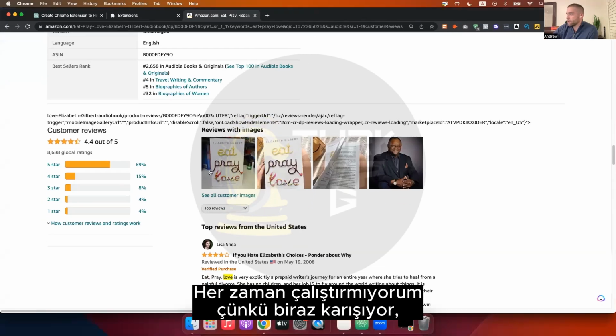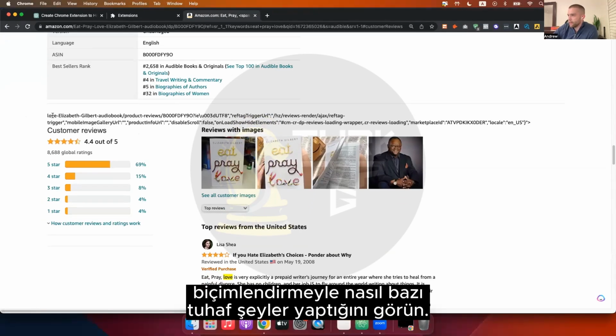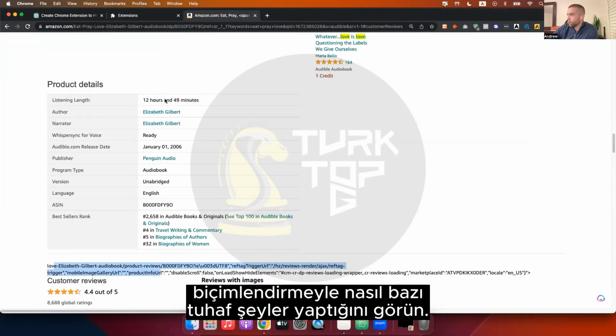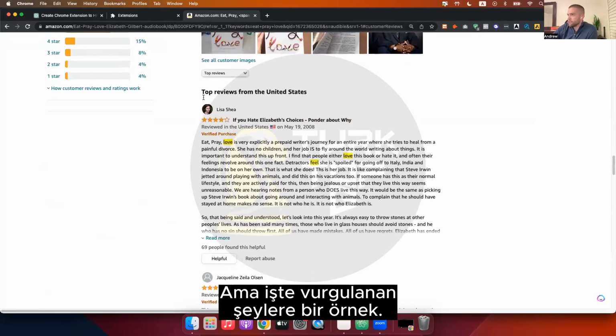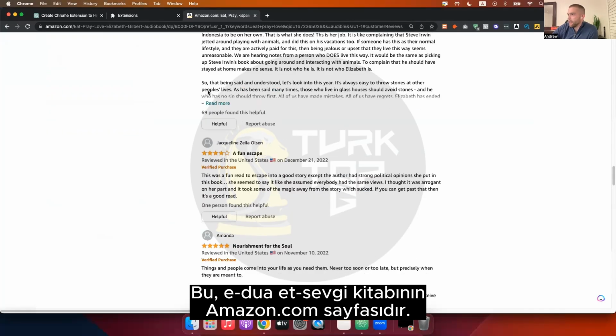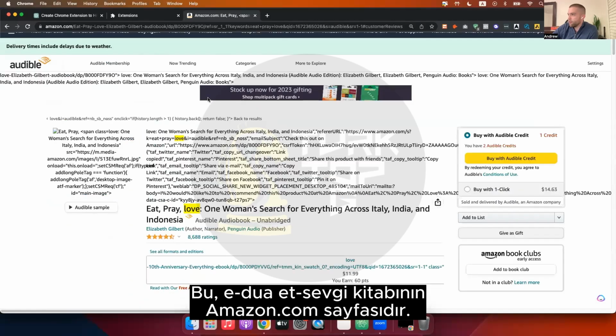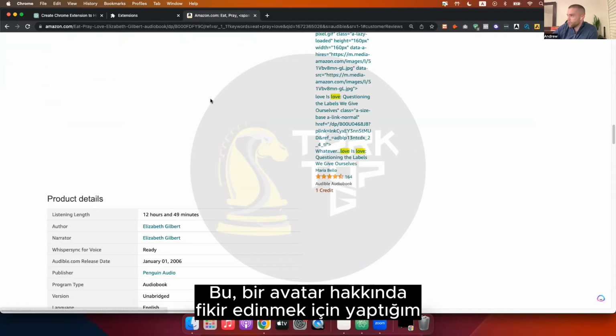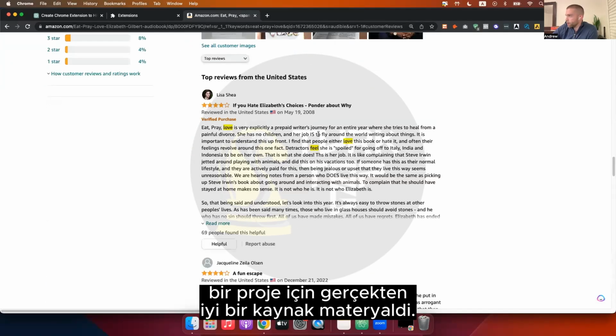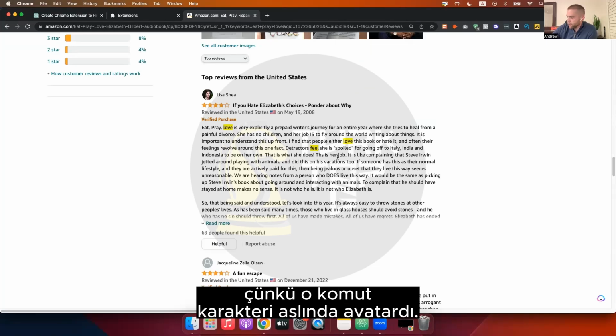I don't have it running all the time because it kind of messes with, see how it does some weird things with the formatting. But here's an example of it highlighting stuff. This is the Amazon.com page for the Eat, Pray, Love book, which was a really good source material for one project I did for getting an insight into an avatar, because that main character was the avatar essentially.